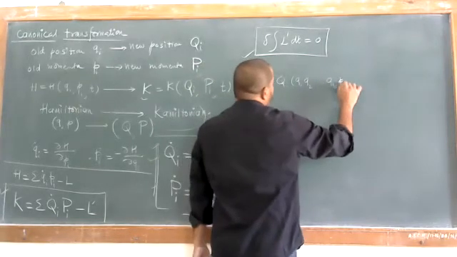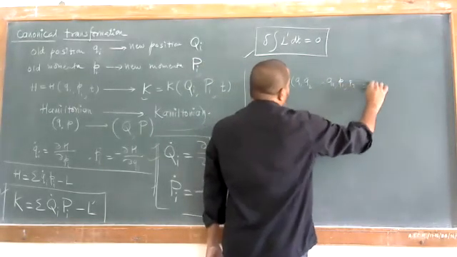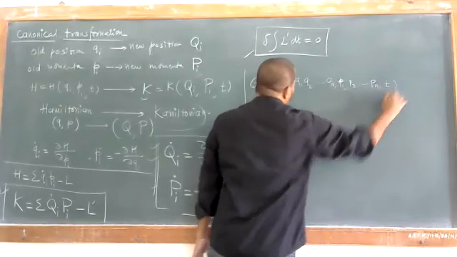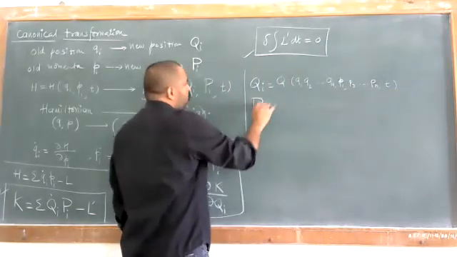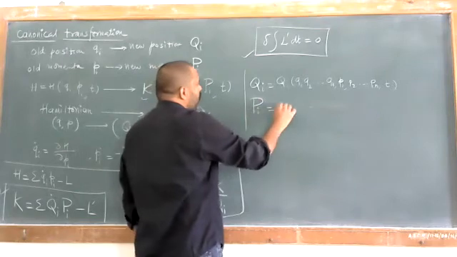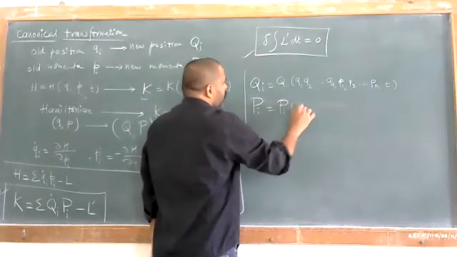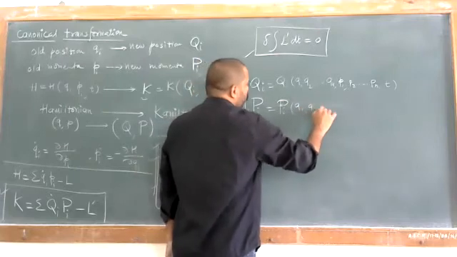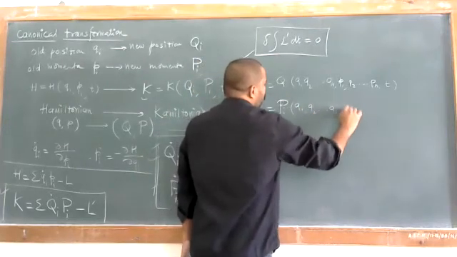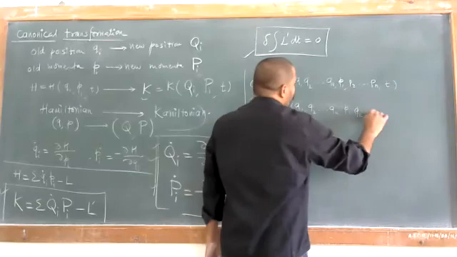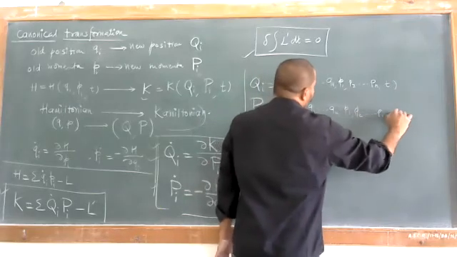Then it depends upon P1, P2 up to Pn and time. As well we have the new momenta Pi, that is Pi of, we'll have that value, it also depends upon the generalized coordinates, the generalized momenta and time.